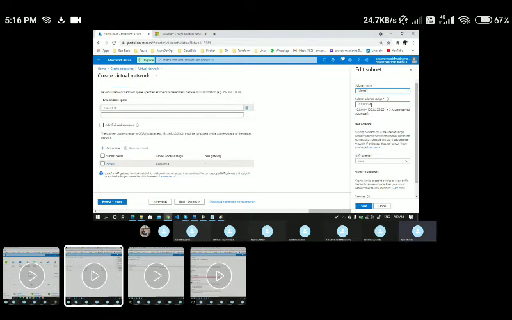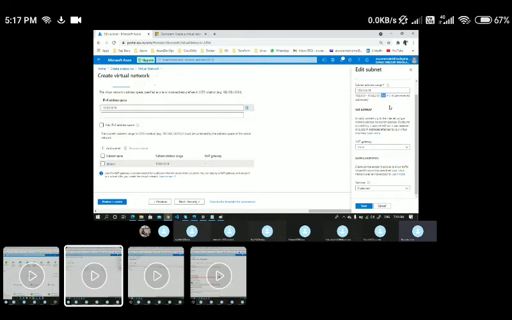Okay, for this I'm taking a /24, and by taking a /24 I'm getting 256 IP addresses. Among the 256 IP addresses, 5 will be reserved by Azure, and the available IPs are 251, which we have already discussed. While configuring this particular subnet, you can see two more options.